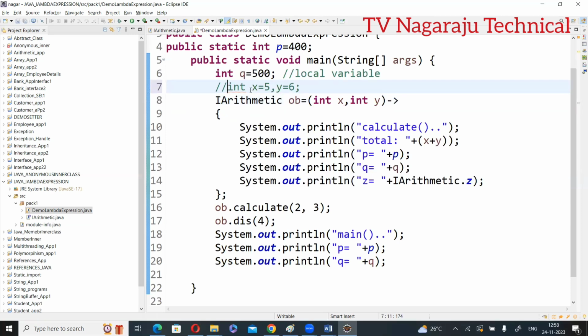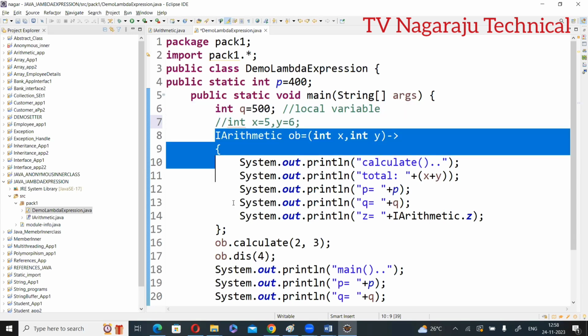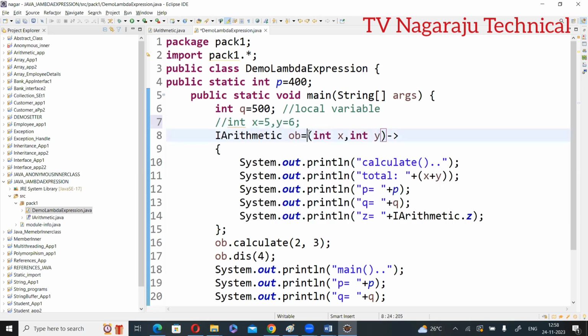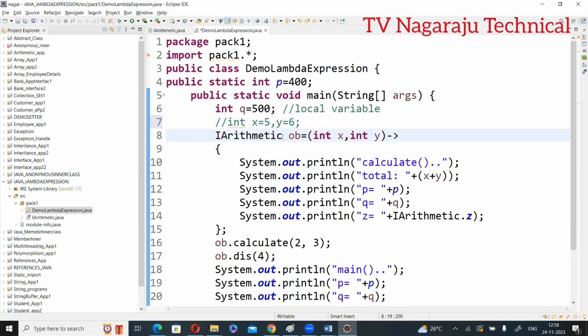Now, how is the program executed? First, the main is loaded. Understand the structure. First, the main is loaded. Anyway, this is the local variable within the main. Whenever this statement is executed, internally the Arithmetic interface is loaded, and memory is assigned for z only.